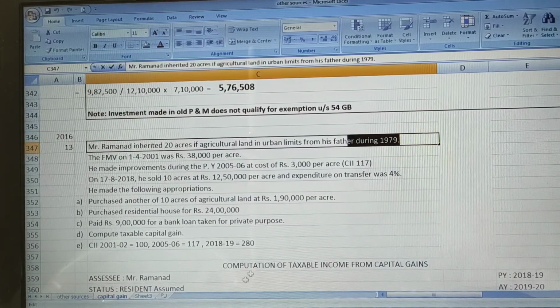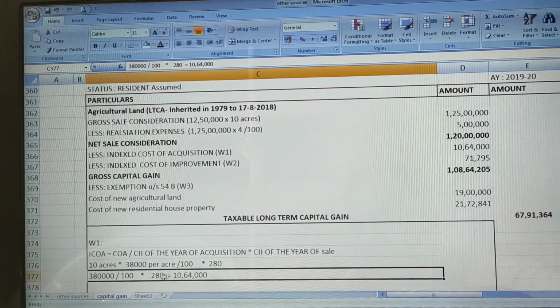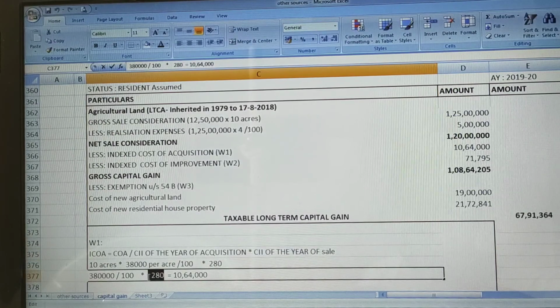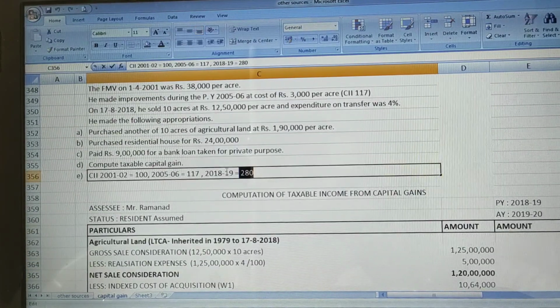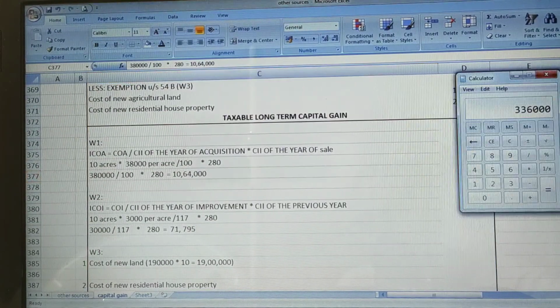So in 2001 our cost inflation index was 100. So you will write divided by 100 multiplied by cost inflation index of the year of sale. We sold the property in 2018-19, and our cost inflation index in 2018-19 is 280. So if you substitute the formula, you will get